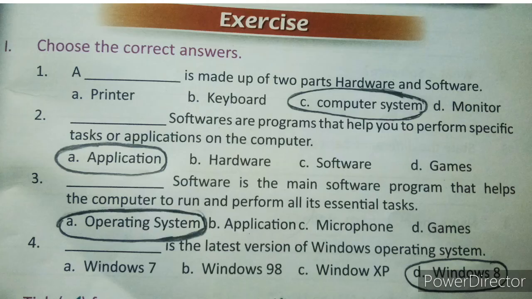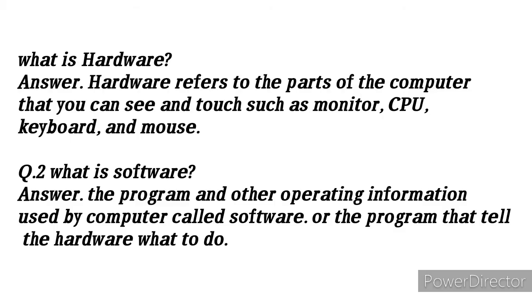There are exercises, student. Please put on your note. What is hardware? Answer. Hardware refers to the part of the computer that you can see and touch, such as monitor, CPU, keyboard and mouse. What is software? The programs and other operating information used by the computer are called software, or the programs that tell the hardware what to do.